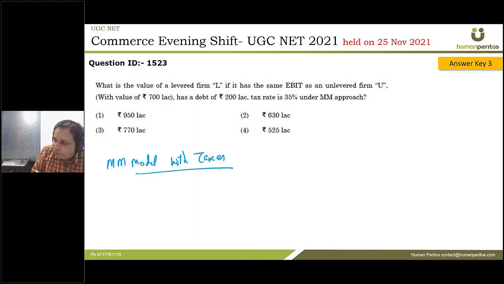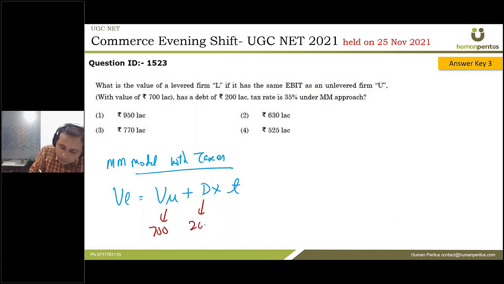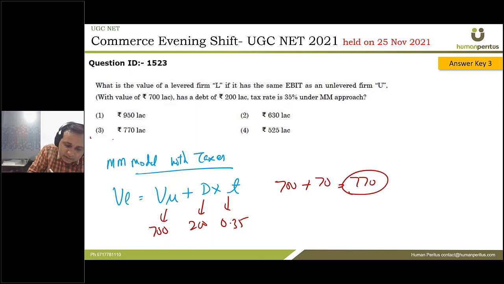Because it's MM model with taxes, value of levered firm will be given by value of unlevered firm plus debt into tax rate. We can put up these values. This is 700, this is 200, this is 0.35. Multiply them, you will get 700 plus 70, which is 770, and correct answer is 3.